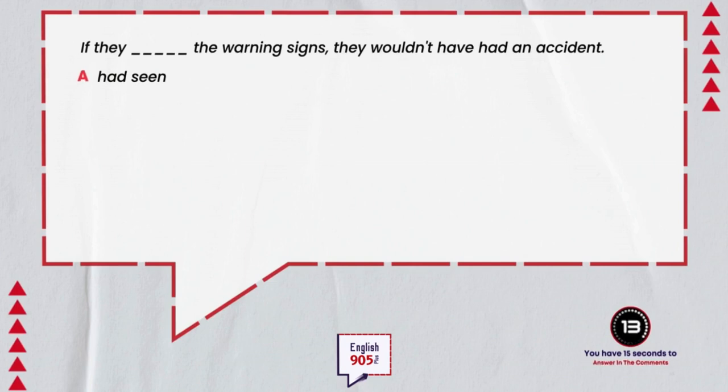A. If they had seen the warning signs, they wouldn't have had an accident. B. If they saw the warning signs, they wouldn't have had an accident. Which one is correct? Answer in the comments below.